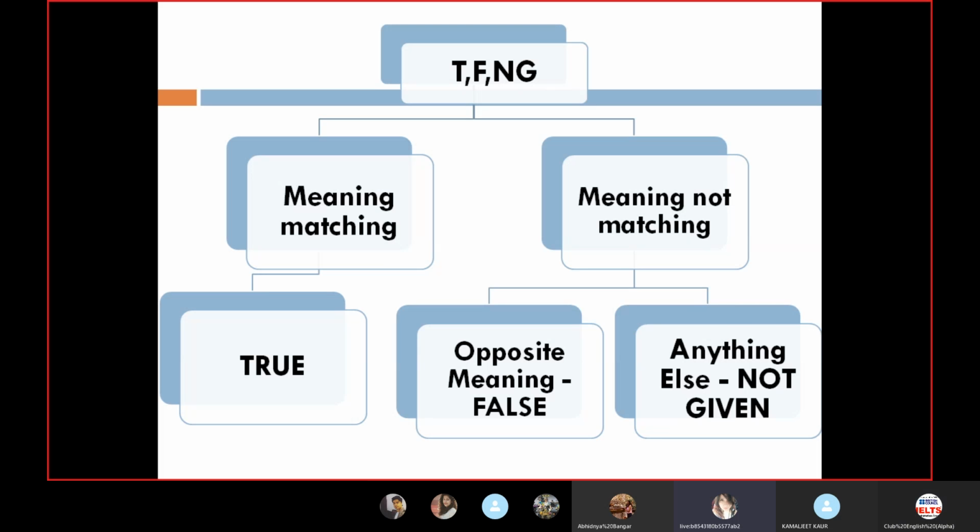Now with the second option, we say that the meaning is not matching. So there are two options. If the meaning is opposite to what is given, like if it is given that the book is white in color and the question says it is black in color, black and white is opposite, so it will be false. So make sure that when the meaning of the question is opposite to the information given in the passage, it would be false. Anything else is not given. So any information other than opposite is going to be not given. This is a very important factor and we are going to understand it a little better in the next one.